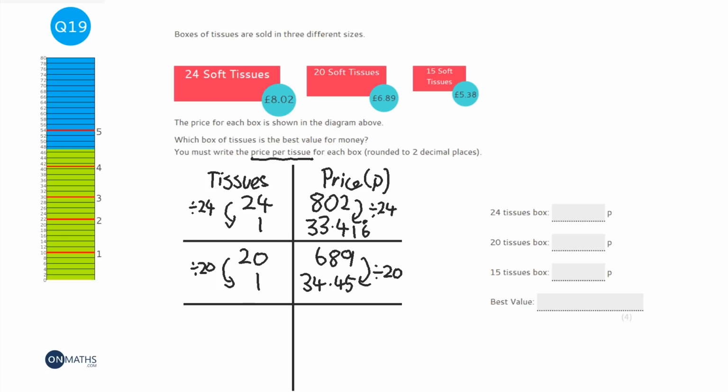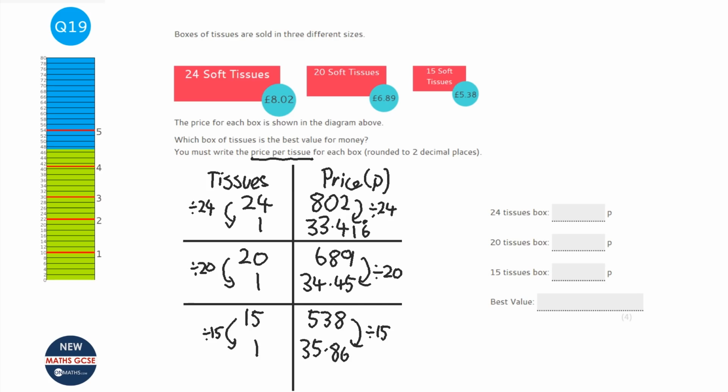So the last one's 15 tissues, and it costs 538 pence. So this time I'm going to divide both sides by 15 to work out one tissue. Okay, so 538 divided by 15, and this time I get 35.86 recurring. Okay, so first of all, let's get the price in.